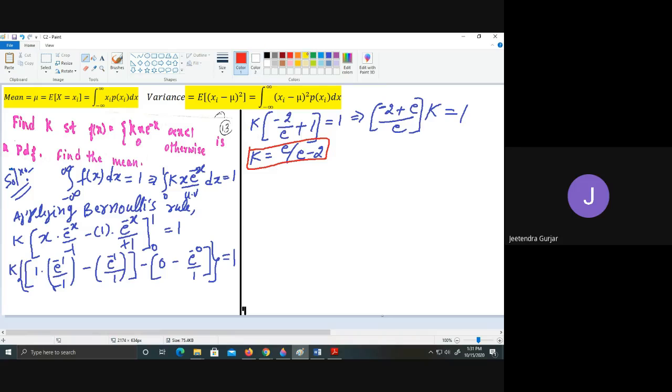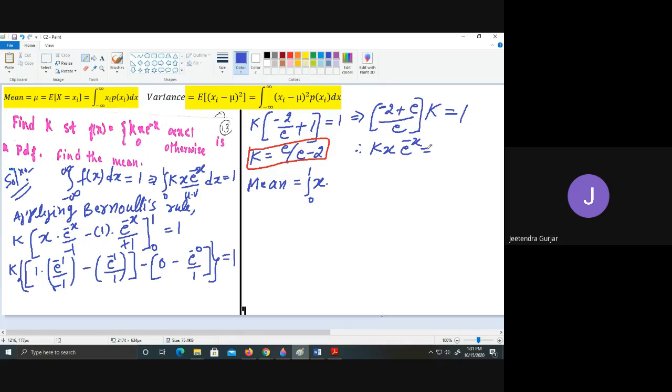So I'll just simplify for the mean now. So what is our mean? They have told you to find the mean. Mean is equal to, the formula I have written already here. So you can just take this formula and rewrite it here, and the interval remains 0 to 1. X is as it is. Now remember k is substituted. So what is the value of k x e raised to minus x?